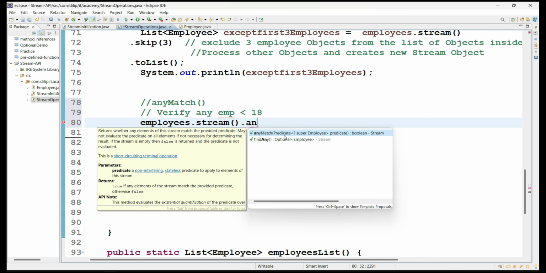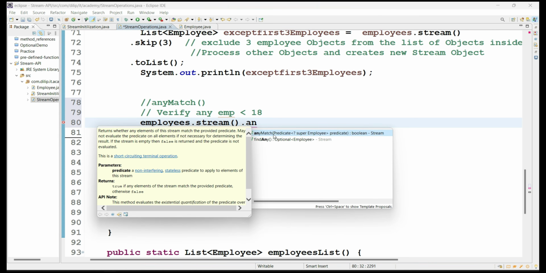So what it is taking internally is an argument, a predicate. Predicate is nothing but a conditional implementation, and it will always return a boolean value as part of the predicate implementation. So it's a terminal operation. That means you cannot call one more method on top of the anyMatch operation because it is finally returning a boolean value.